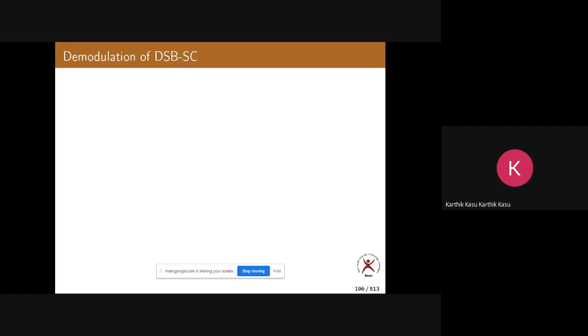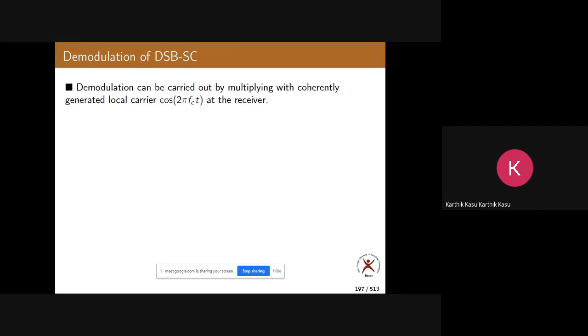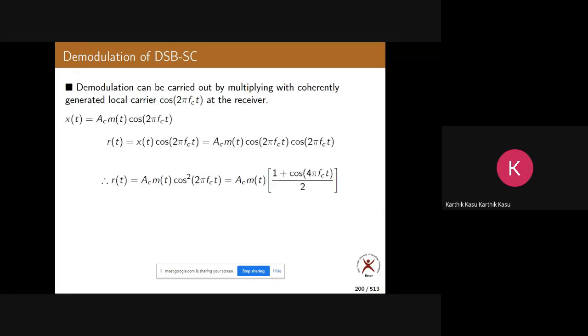So next, demodulation of DSBSC, as I told you already. DSBSC cannot be demodulated by using an envelope detector. So we have to go for another kind of demodulation, that is called coherent receiver or coherent detector. What we do there is, we take X of t. What is X of t? The modulated DSBSC signal. That is again multiplied with the same carrier. Here we have written: demodulation can be carried out by multiplying with local carrier at the receiver.